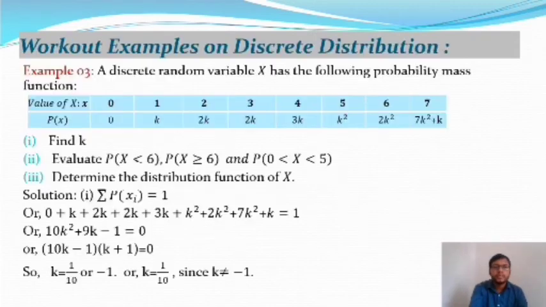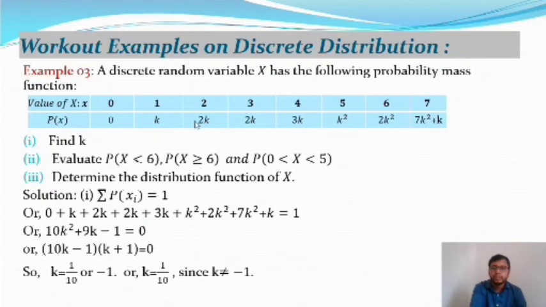After that we are going to take one more example on the discrete distributions. A discrete random variable X has the following probability mass function: the spectrum of the random variable X is 0, 1, 2, 3, 4, 5, 6, 7, with probability mass function 0, k, 2k, 2k at x equal to 3, 3k at x equal to 4, k square at 5, 2k square at 6, and 7k square plus k at 7.